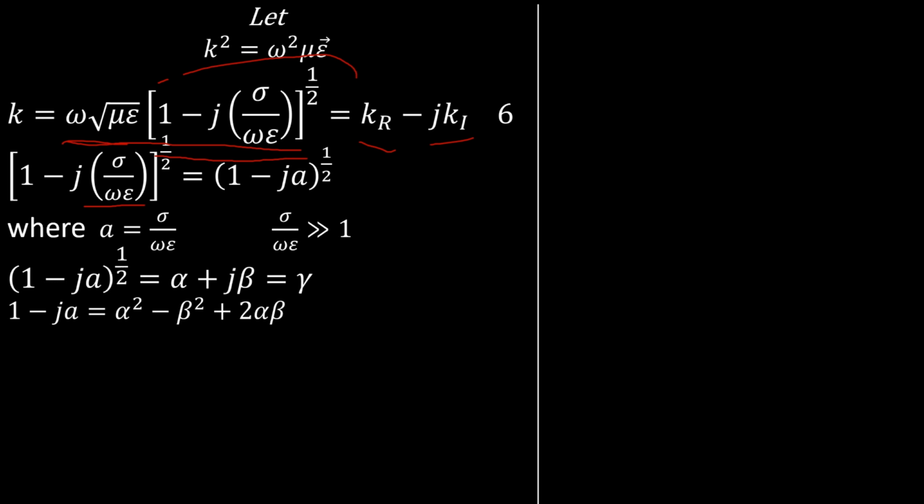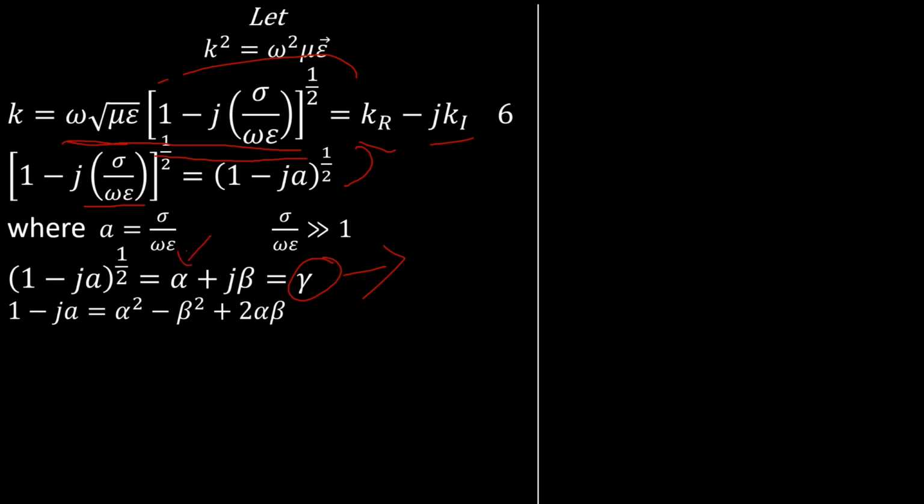Now we can expand this expression by letting it be equal to alpha plus j beta. So you see that everything is equal to gamma. This is called our propagation constant.